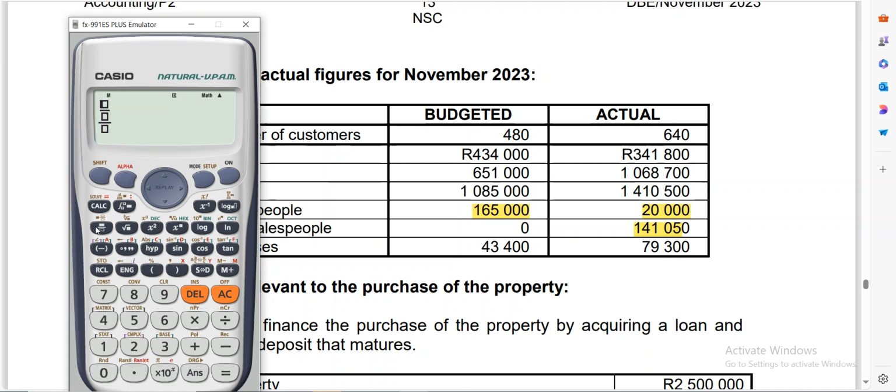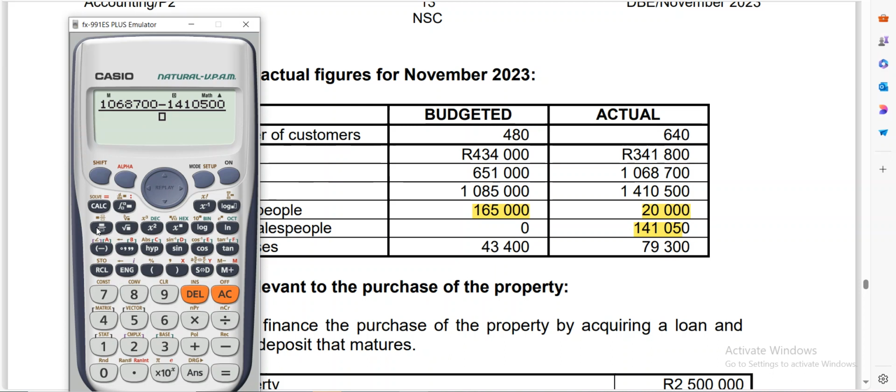Our credit sales is 1,068,700, and then we're going to say minus